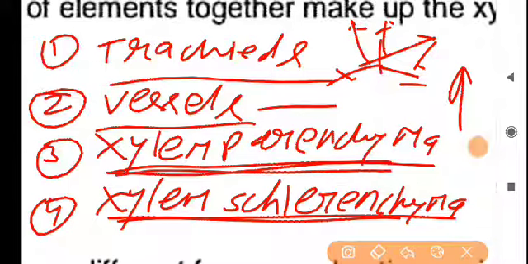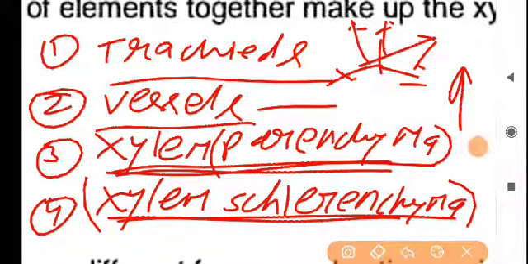The xylem parenchyma are actually help to store the food, that is reserve food for the support of xylem is actually stored in xylem parenchyma. Every kinds of parenchymatous tissues are live. So xylem parenchyma store the food, and xylem sclerenchyma it help to mechanical support.